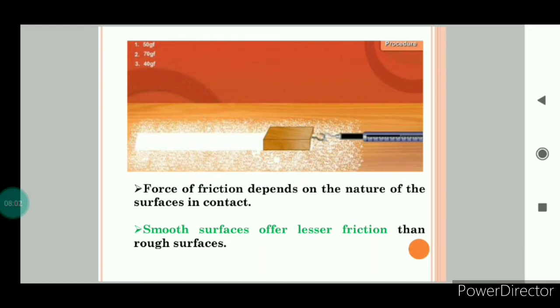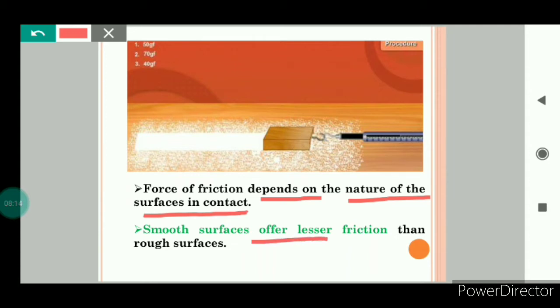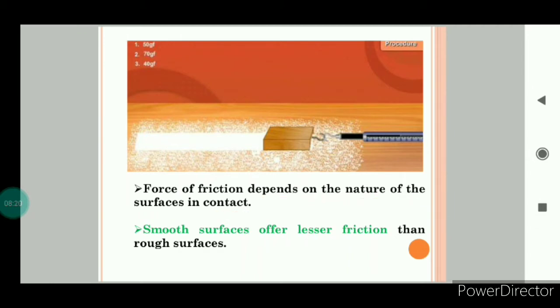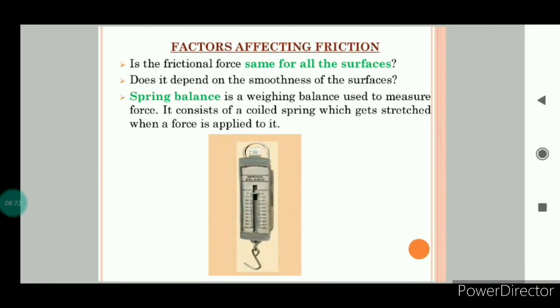Friction means resistance. So the force of friction depends on the nature of surfaces in contact. Smoother surfaces offer less friction, whereas rough surfaces offer more friction. So this was the answer of this question: is frictional force same for all the surfaces? No. Frictional force is more in case of rough surfaces and frictional force is less in case of smooth surfaces.